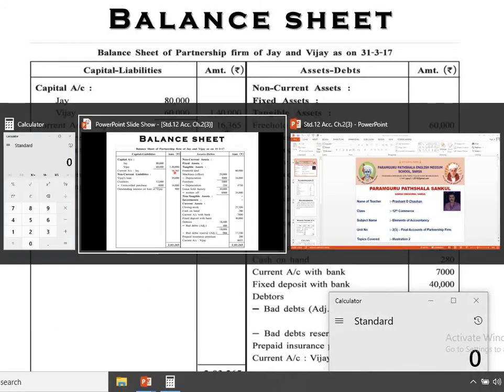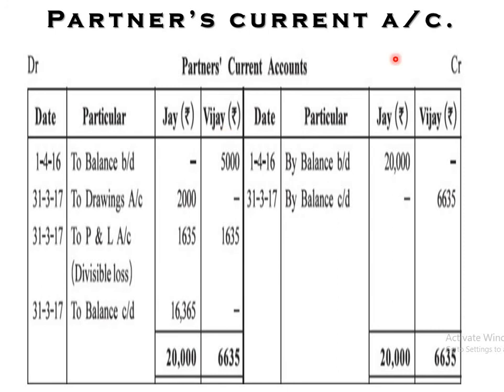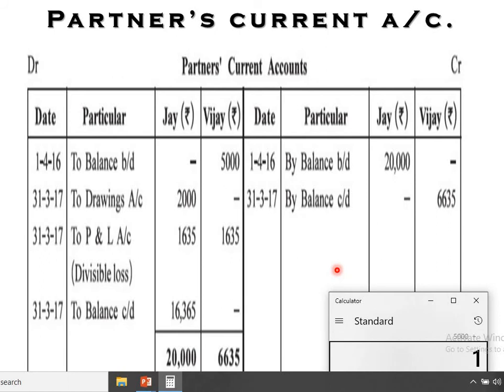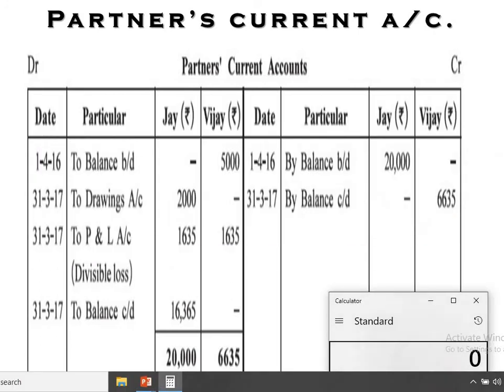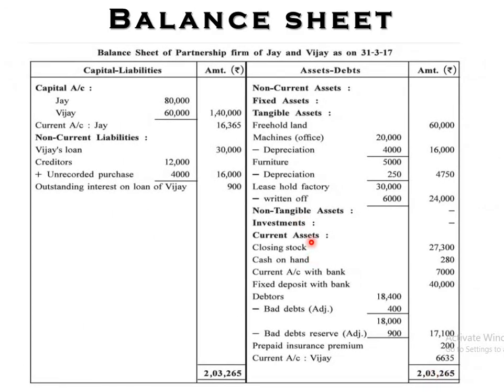16,365. Now the balance of the other partner: 6,635, that is 5,000 plus 1,635, and the loss is there. So debit balance is more than the credit balance. So that is an asset. See, this 5,000 plus 1,635. The debit is more than the credit, so for the partner's current account, if the debit side is more than the credit side, it is known as an asset. So it is on the asset side. See here.